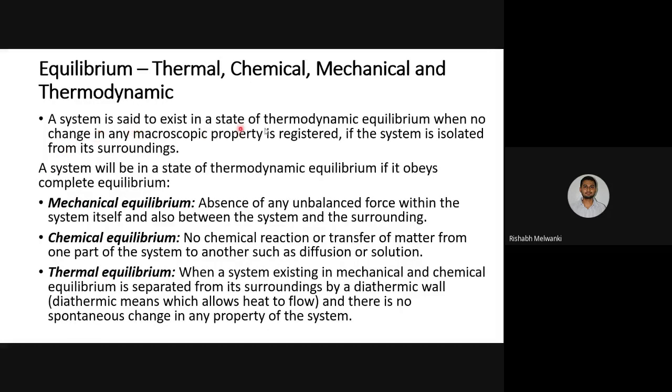A system is said to be in thermodynamic equilibrium when there is no change in any macroscopic properties. See this word, macroscopic. Macroscopic means we are not going into the behavior of each and every individual molecule. So a macroscopic property is registered if the system is isolated from its surrounding. A system will be in a state of thermodynamic equilibrium if it obeys complete equilibrium. Complete equilibrium means mechanical, chemical, and thermal equilibrium.